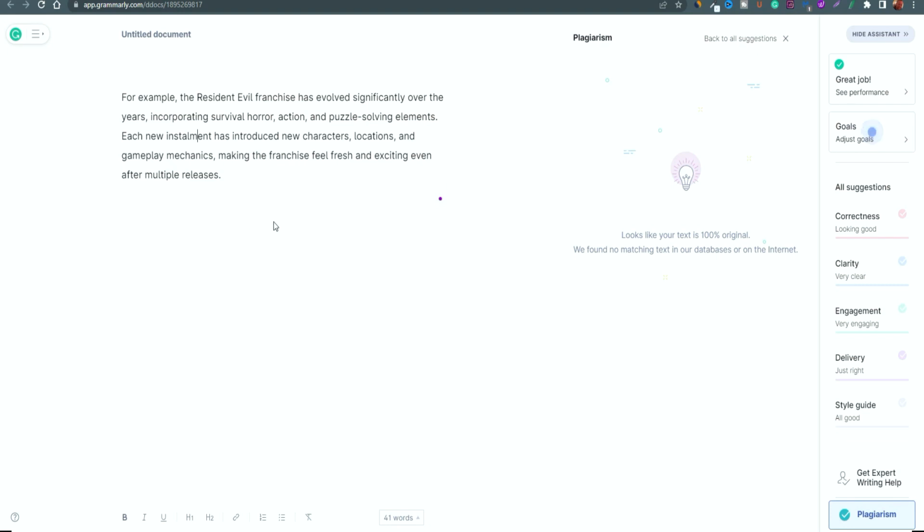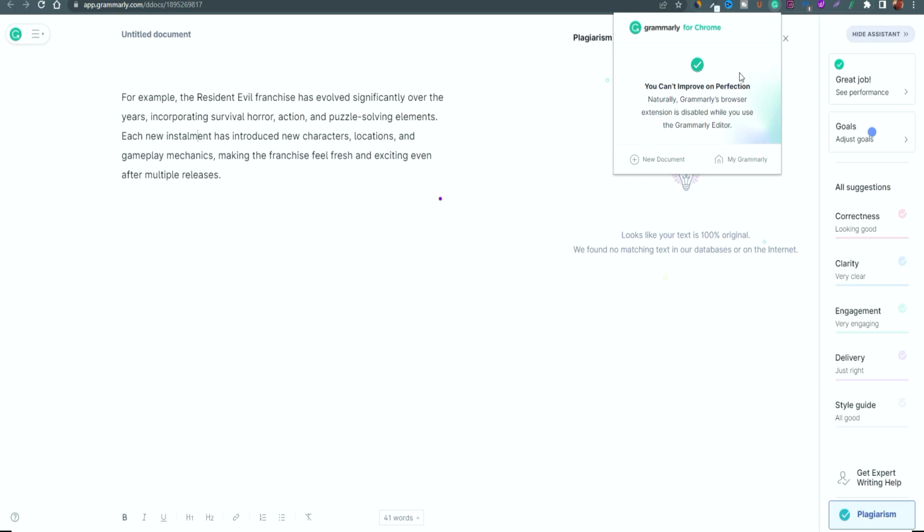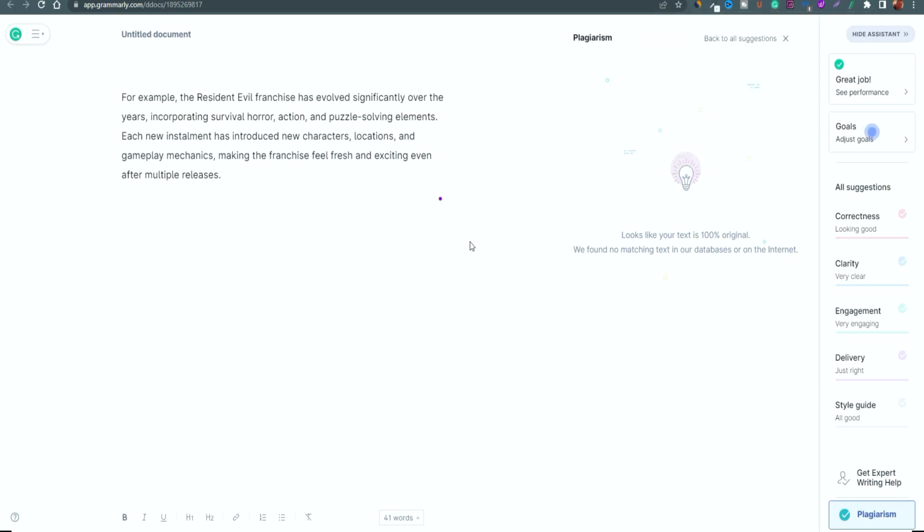But still, Grammarly is another fantastic tool, and it's a tool I literally use every single day because I'm at the computer, always writing stuff, writing articles, responding to emails, comments on my YouTube videos, whatever it is that I'm doing. Grammarly is definitely one of the tools that I use on a daily basis. So even if you don't have access to the paid version, you can just download the Google Chrome app for free, and it will give you enough to help you get started.